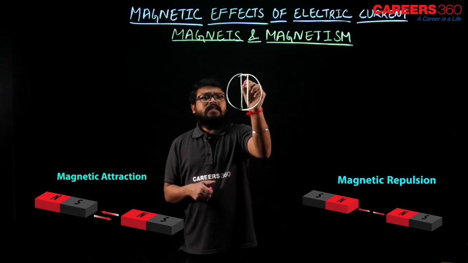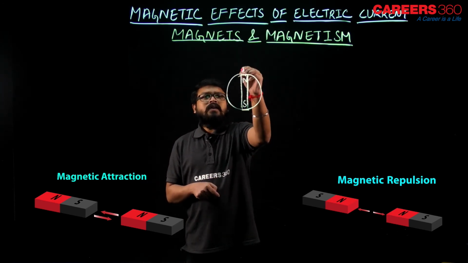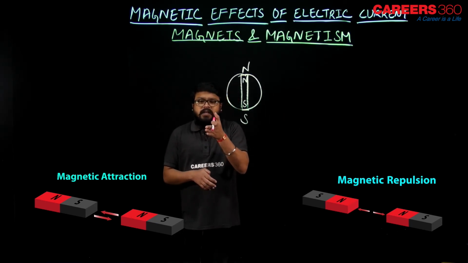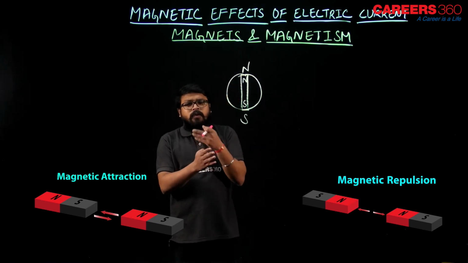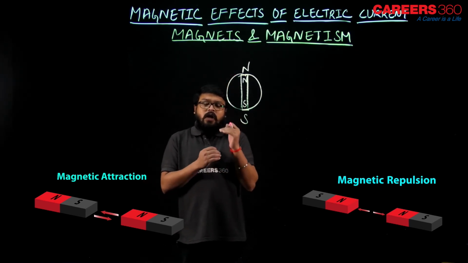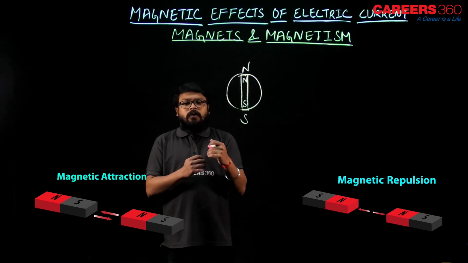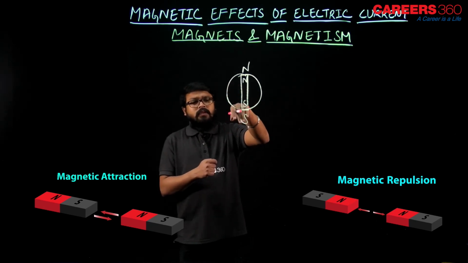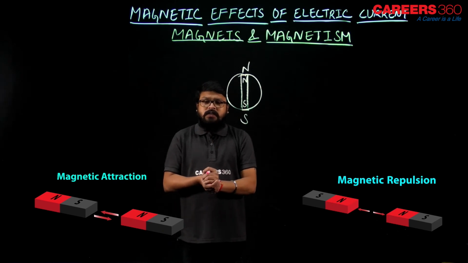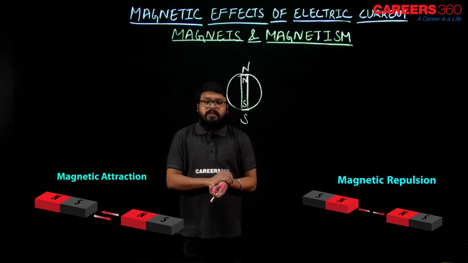Suppose this is our north pole and this is our south pole. When the bar magnet is suspended freely, the south pole of the bar magnet will point towards the north pole. So we can say the south pole of the bar magnet is the north seeking pole, and the north pole of the bar magnet will point towards the south pole of the earth. That is, we can say that the north pole of the bar magnet is the south seeking pole, right?